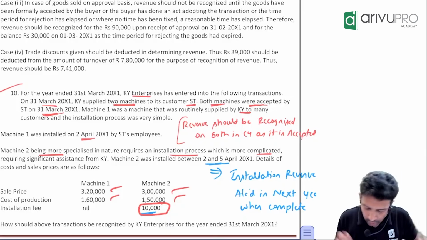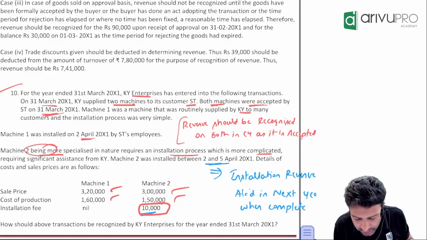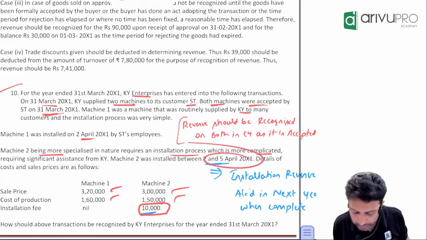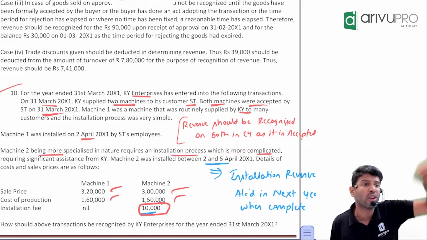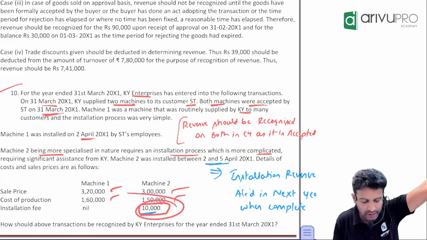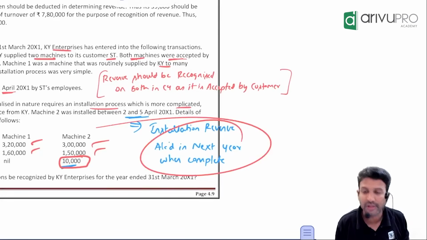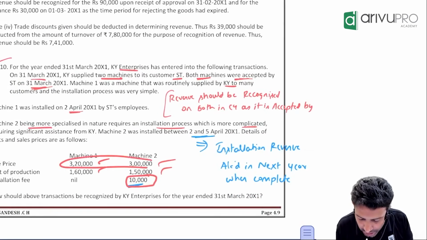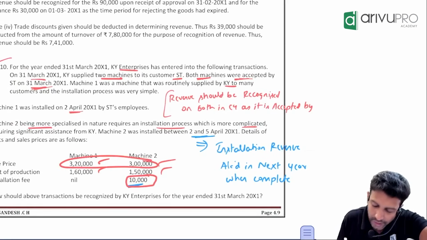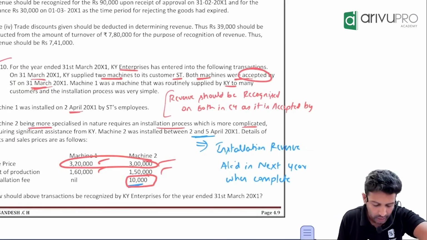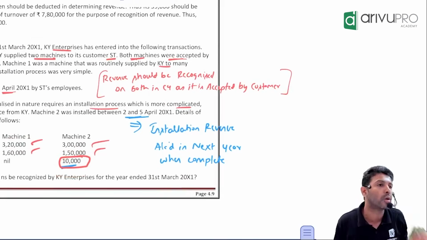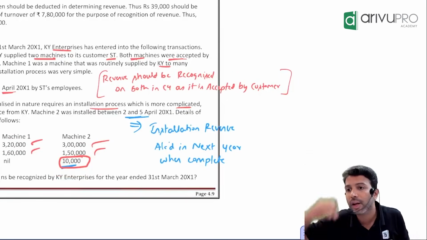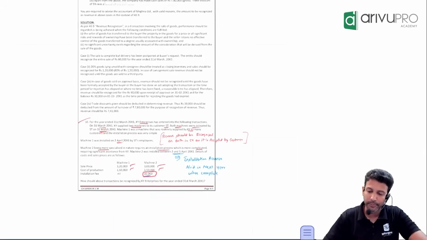Yes, sir. When did machinery 2 ka service get completed? Current year or between 2nd and 5th? 2nd and 5th of April. April means current year or next year? I mean, this 10,000 installation revenue, when will you recognize? Current year or next year? Next year. Machinery related goods revenue, you can recognize in the current year, because it is accepted. But installation service revenue, you will only recognize when the installation is complete. It got completed when? Next year. That's all, this is the fun.